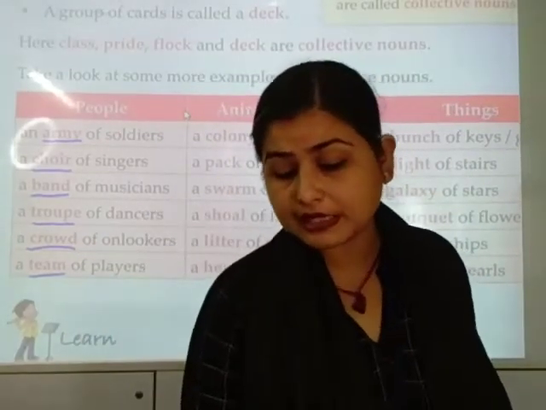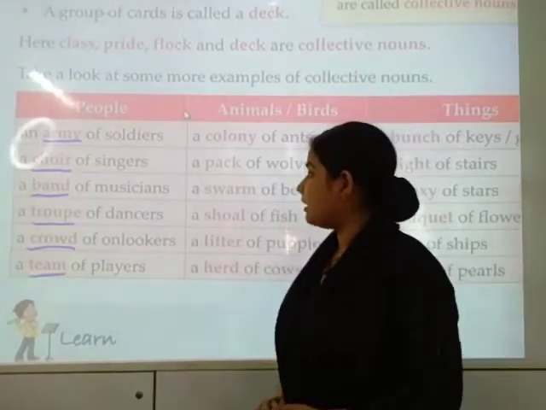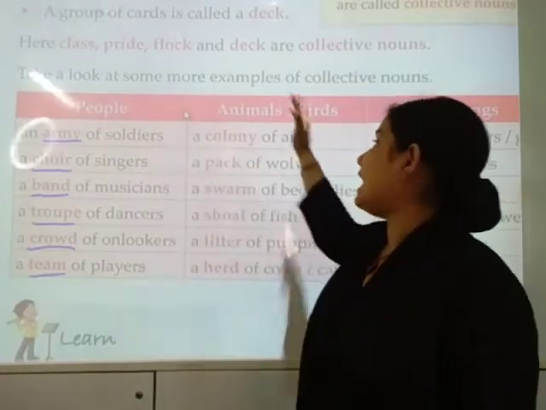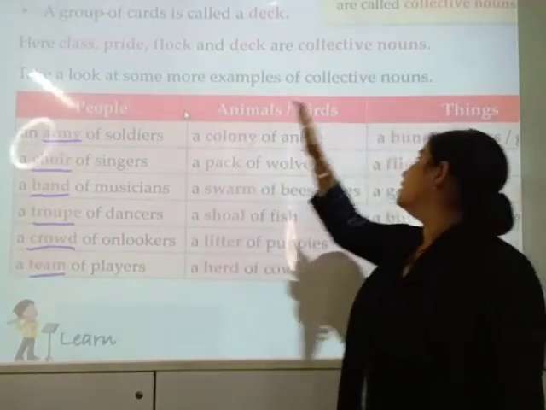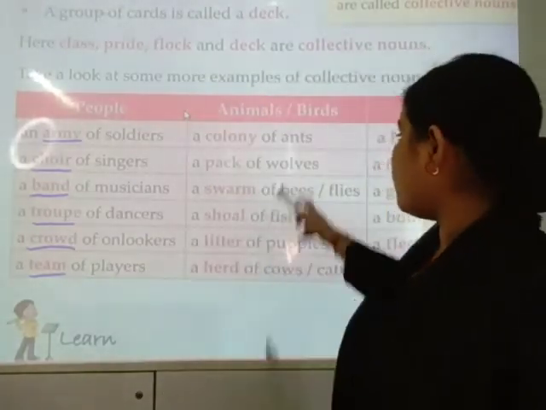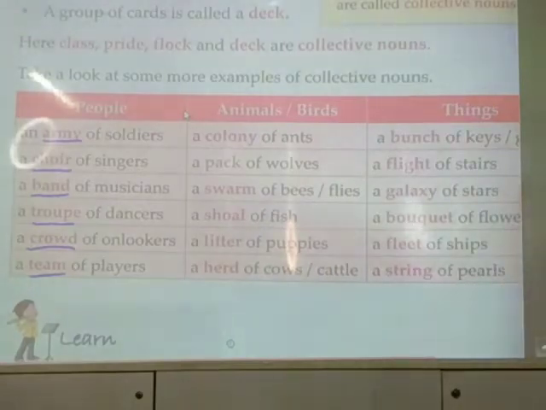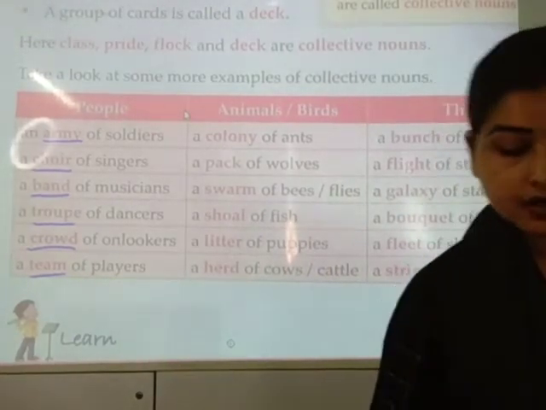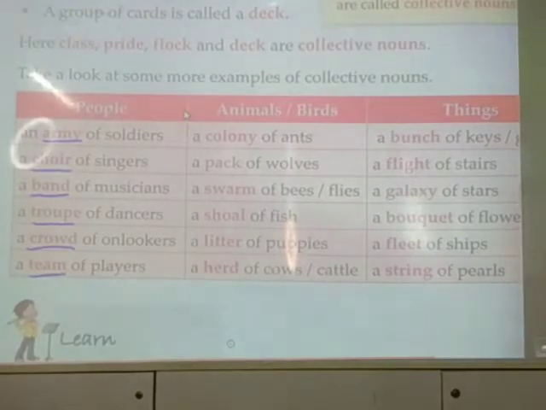In your book, there are many examples of collective nouns. Now, not only people, animals also have collective nouns. Things also have collective nouns, and birds also have collective nouns. Now, one by one, we will read the collective nouns given in the book. See the animals and birds column. A colony of ants. A pack of wolves. A swarm of bees, flies. A shoal of fish. A litter of puppies.